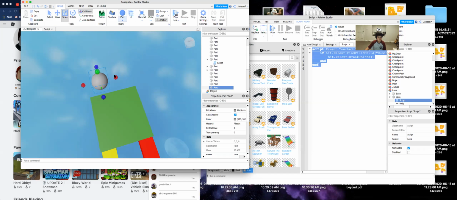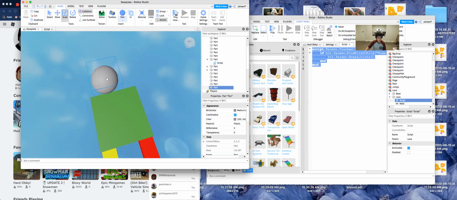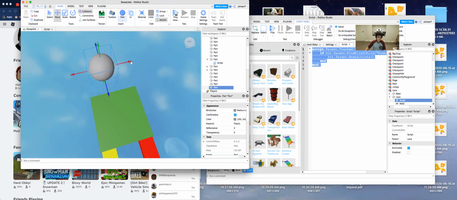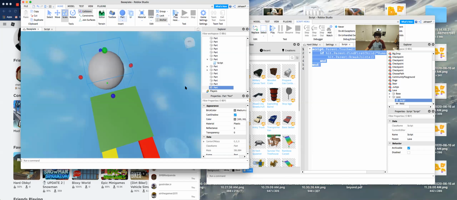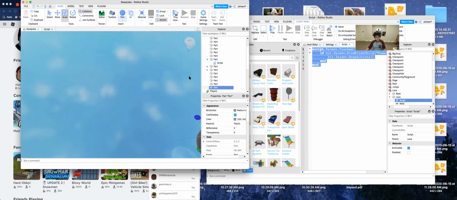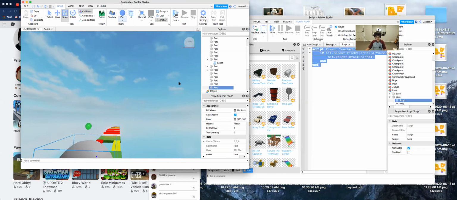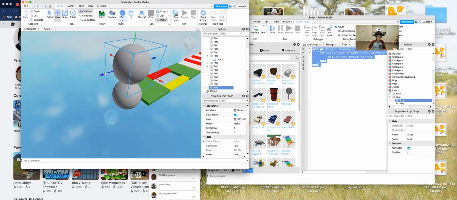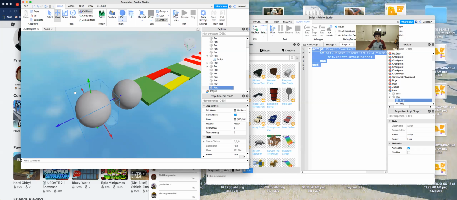Then what we'll do is scale it. I'll move it a little there and a little here, and then we'll scale it. Yep, and now at this point it's big enough for the players to jump on them. So now what we do is we'll duplicate it, Command D or Control D if you're on a Windows computer. So now we'll put this down, and then we'll duplicate it again.